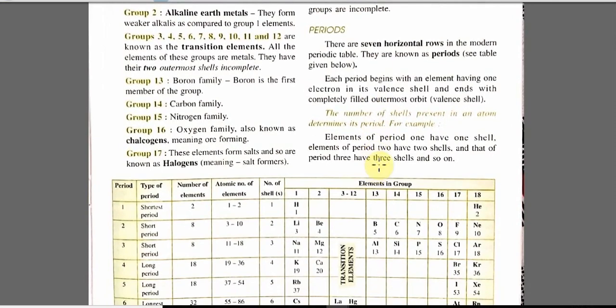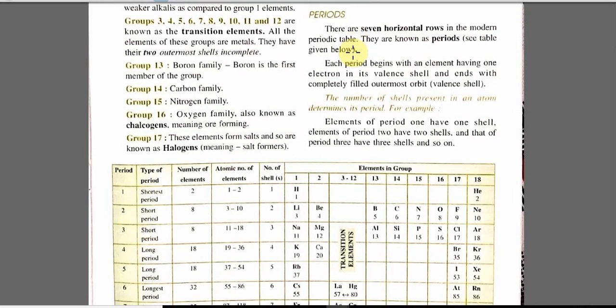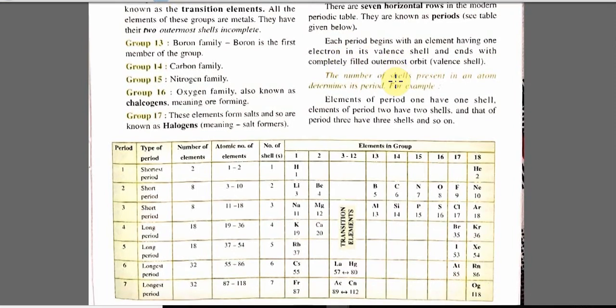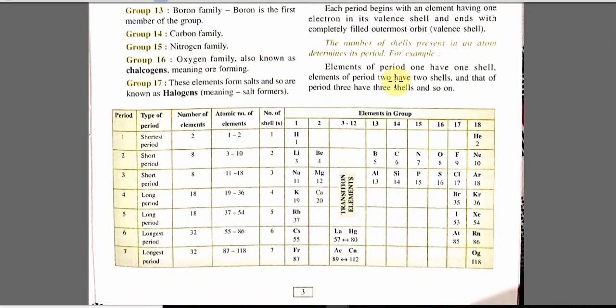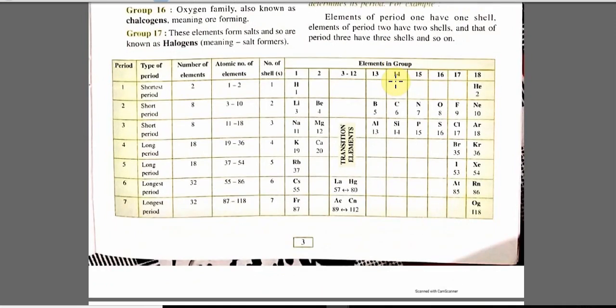Next definition is of period. There are 7 horizontal periods in the modern periodic table. Now we will see each period begins with an element having 1 electron in the valency shell and ends with 7 valency, and after that we have the inert gas.